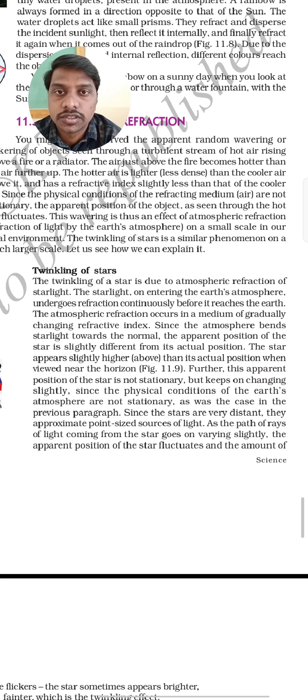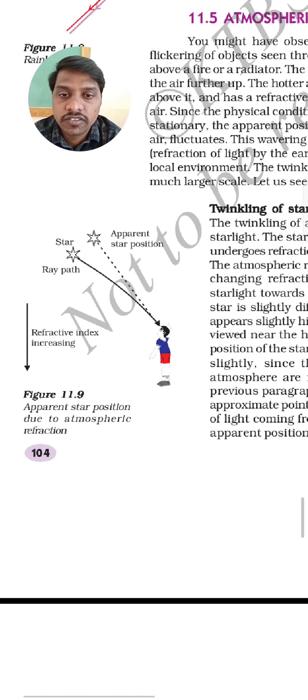The star is in one place, but it appears to us in another place. Why? Because due to atmospheric refraction, the light coming from the star bends. It bends because the water droplets present in the air act as a refractive medium. Whenever the light passes through that medium, it will bend. So that's why the star's position is different and it looks to be in a different position.